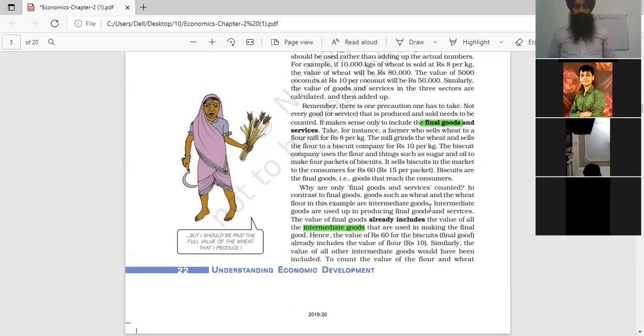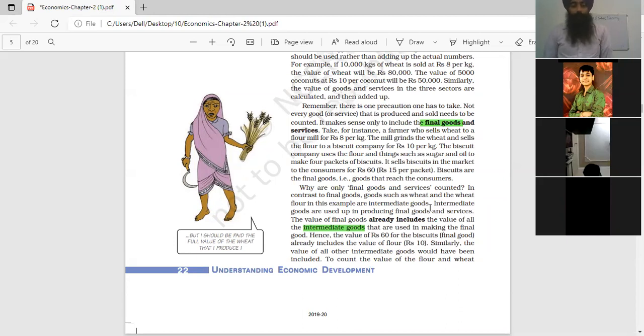Clear? I'm repeating again. Intermediate goods are all those goods which are meant for further production, processing, or resale in the same year. Here the ginning process is performed by one factory, which gives the cotton balls to another factory. The factory which did the ginning has cotton balls as its product, but their value can't be counted as final because they can't be consumed directly by the consumers.